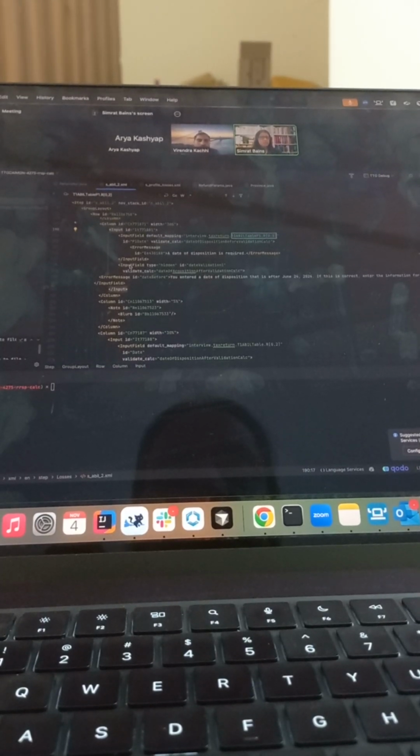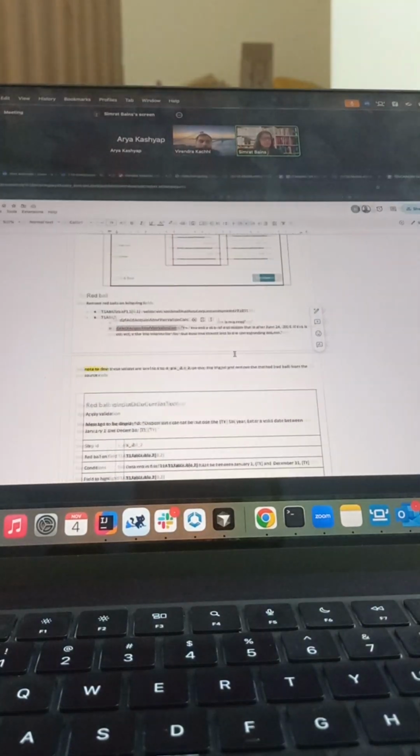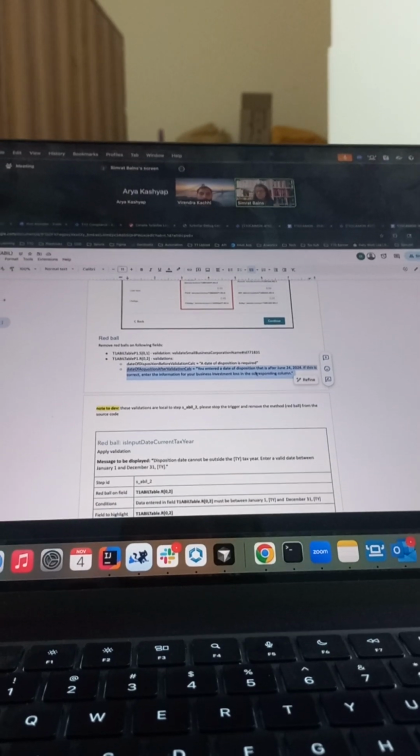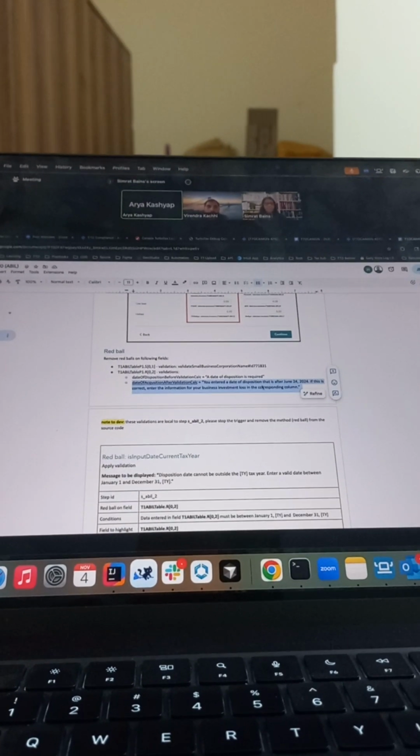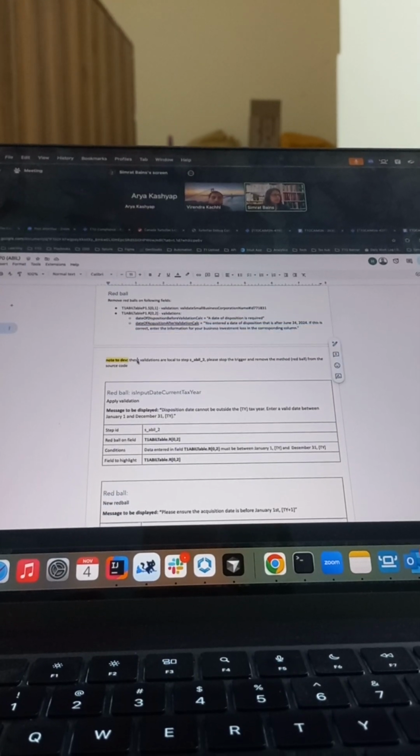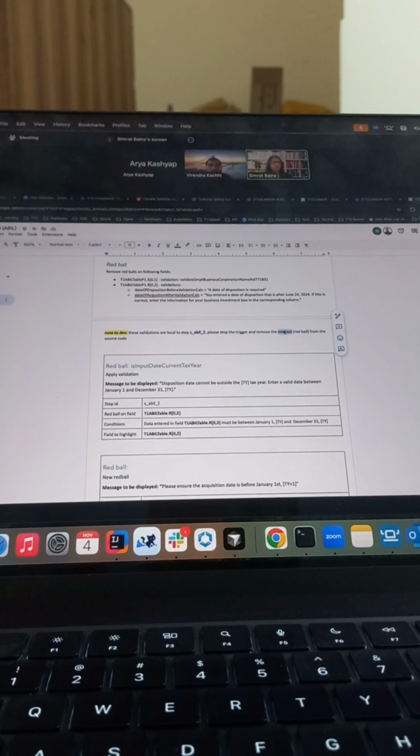So we have to remove this as well because this is date of acquisition after validate calc. And this is what they want us to remove. They have also mentioned the error message that we need to remove. So these 2 we have to remove. Note to dev, these validations are local to steps. Please stop the trigger and remove the method from the source code.